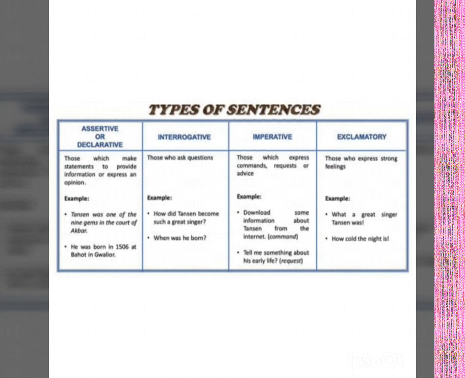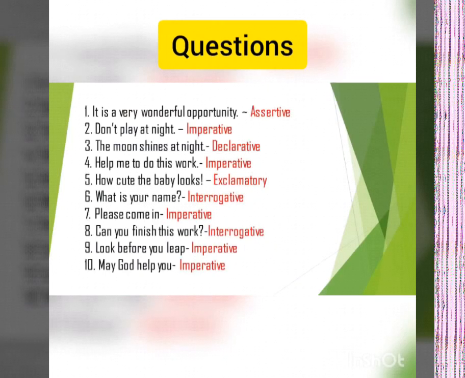Now, let us look at some questions. First one, it is a very wonderful opportunity. It is a statement, so we can say that it comes into the category of assertive or declarative sentences. Second one, don't play at night. It is a command, so we can say that it comes under the category of imperative sentences. Third one, the moon shines at night. It is also a statement, so it comes under the category of declarative or assertive sentences.